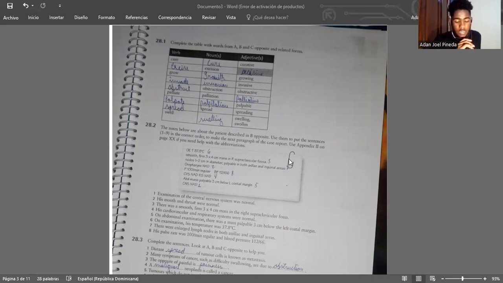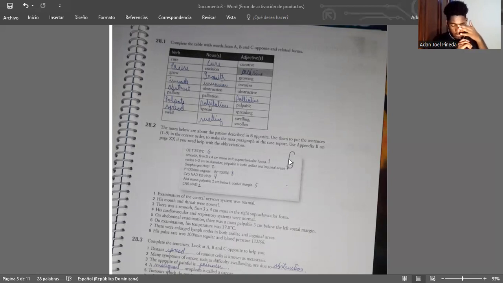Excise, excision, excisive. Grow, growth, growing. Invade, invasion, invasive. Obstruct, obstruction, obstructive. Palliate, palliation, palliative. Palpate, palpation, palpable. Spread, spreading. Swell, swelling, swollen.